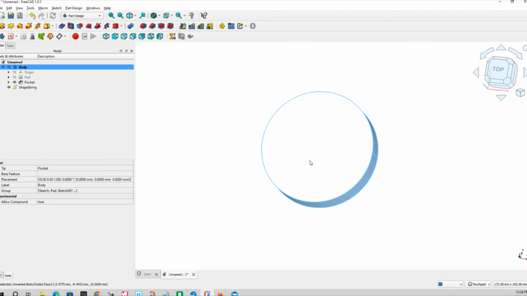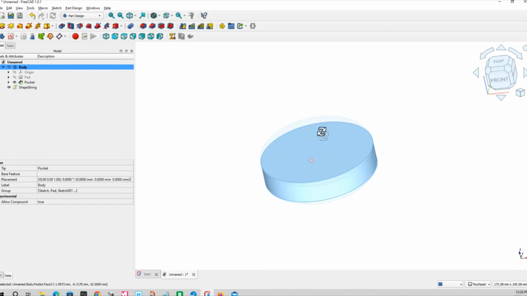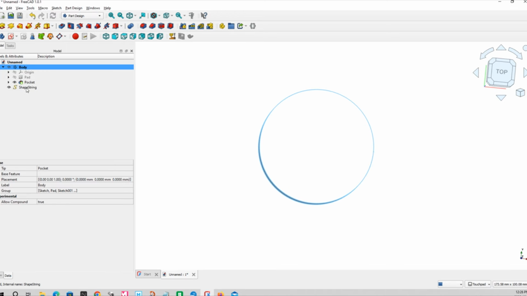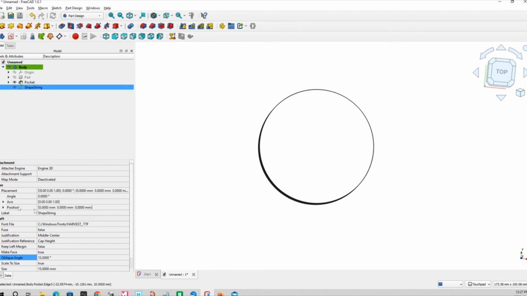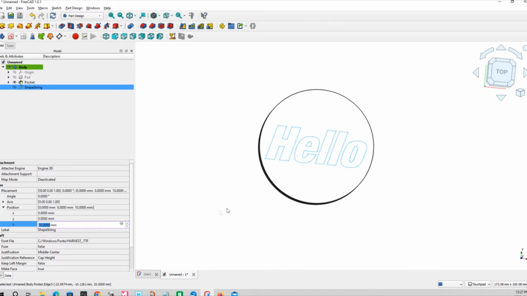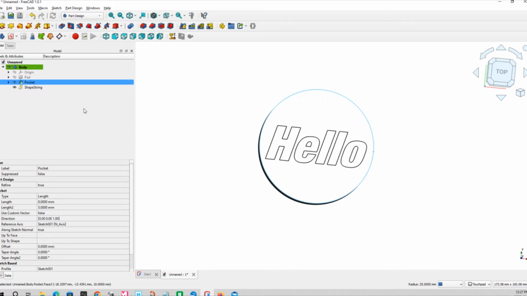Now, before we can really work with the shape string, we actually have to drag it into the body. So highlight it and drag it into the body. Now we can do some stuff to it. We know this is 10 millimeters thick, so we have to move this up to the surface. There we go. It's on the surface.